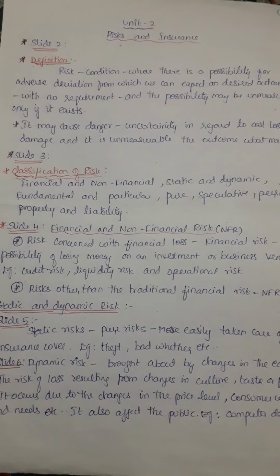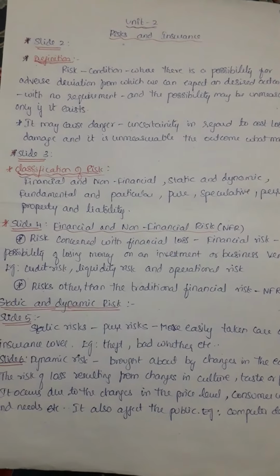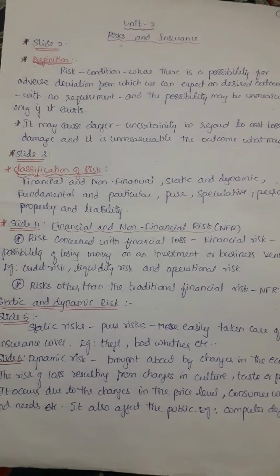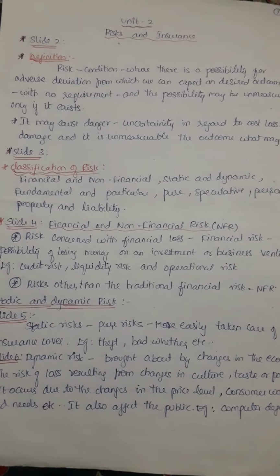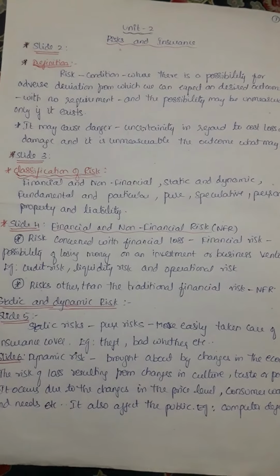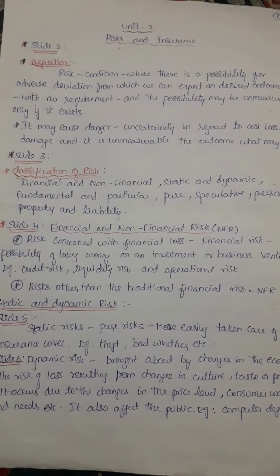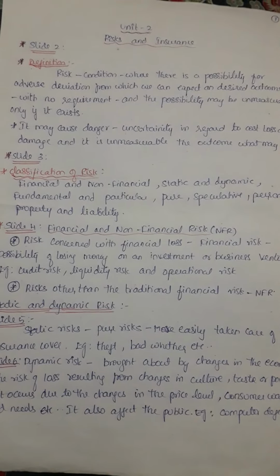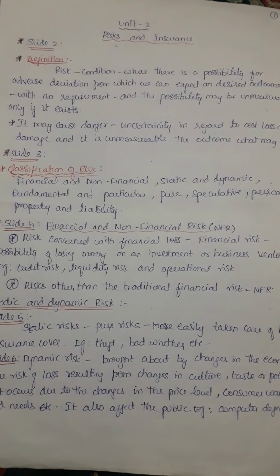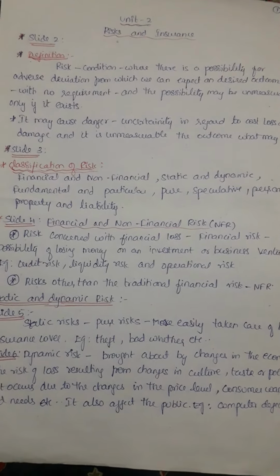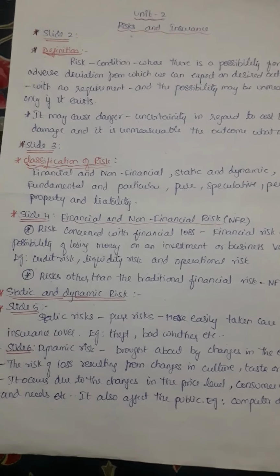What is financial risk? Risk concerned with financial loss is known as financial risk, and there is a possibility of losing money on an investment or in a business venture. Examples are credit risk, liquidity risk, and operational risk. So the risk other than the financial risk is known as non-financial risk.